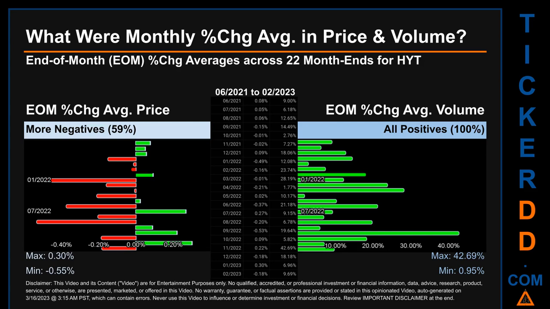In terms of volume, 22 out of 22 month ends had a positive percentage change. That is 100% of month ends saw a positive percentage change in average volume. Price saw an end-of-month max of 0.30% in average percentage change along with a minimum of minus 0.55%. For volume, the maximum and the minimum monthly percentage change were respectively 42.69% and 0.95%.